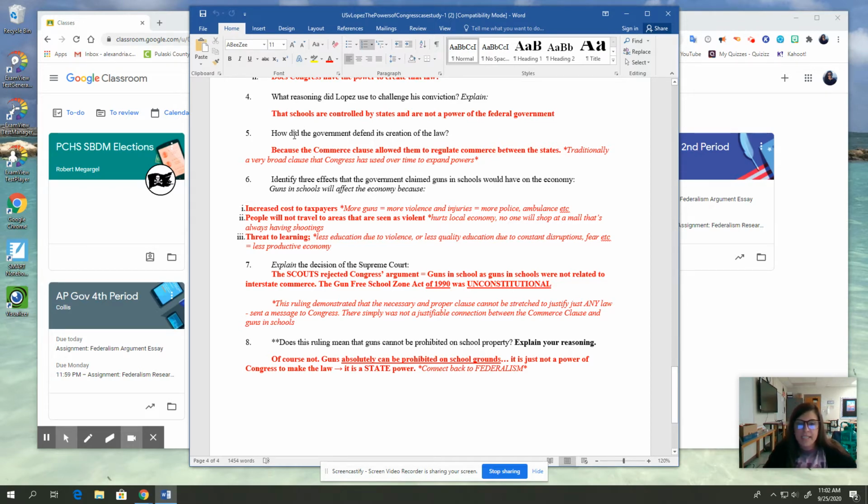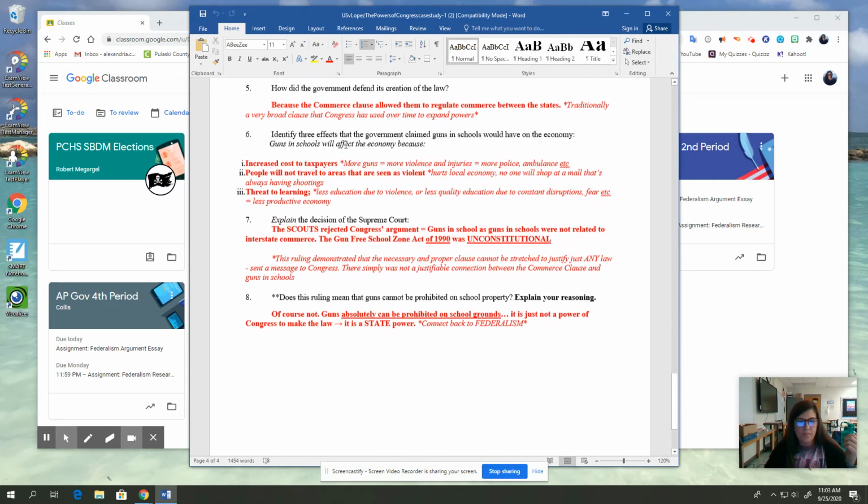Number 5, how did the government defend its creation of the law? Because the Commerce Clause allowed them to regulate commerce between the states. Traditionally this was a really broad clause and it allowed Congress to expand their powers over time. So the government is going to argue that this federal law was constitutional because the Commerce Clause allowed them to regulate commerce between the states. In this case, the government is arguing that it is within Congress's Commerce Clause power to regulate guns in schools.